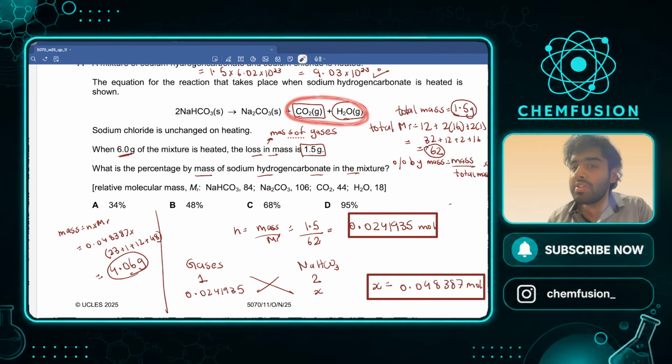Total mass. So अब इनका total mass पता है, इनका total MR भी पता है, तो इनके total moles आ गए. टोटल मोल्स ऑफ गैसेस आए थे दिस वन. अब इससे आप रेशियो निकाल के इसके मोल्स निकालते हो, राइट? Multiplied by 2 to get these moles. You have these moles, you have its MR, you calculate its mass. Why? Because they are talking about percentage by mass of sodium hydrogen carbonate. इसका मास आ जाता है फिर.